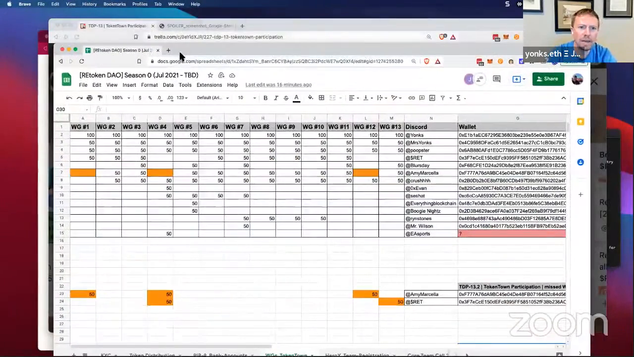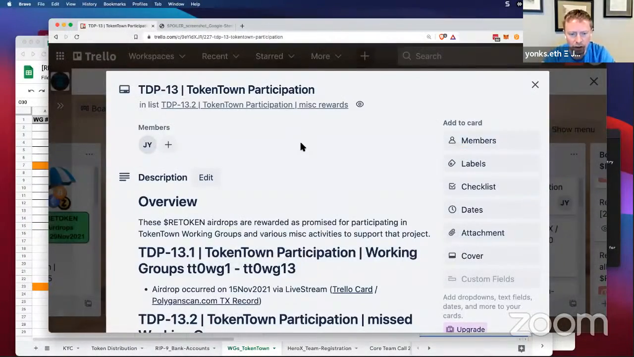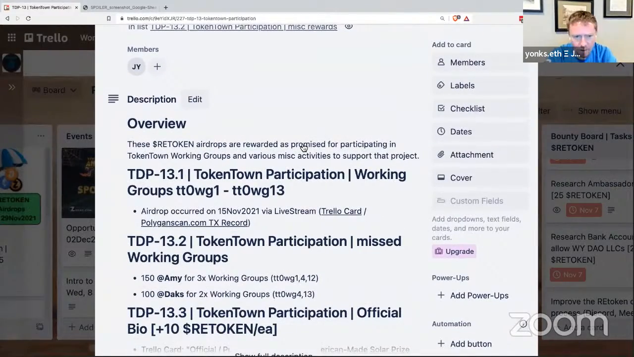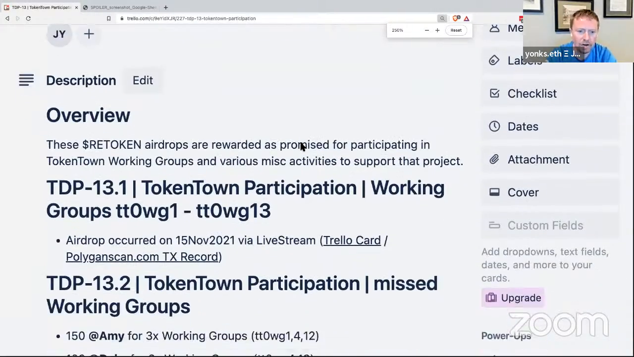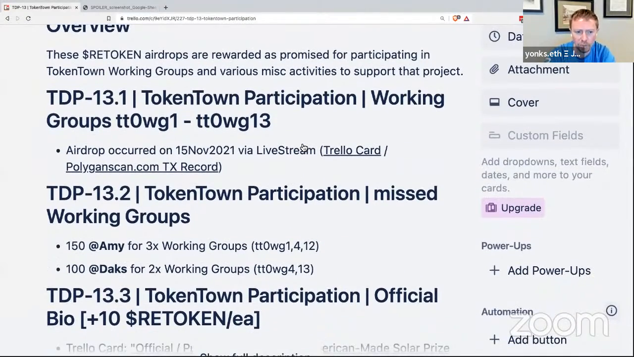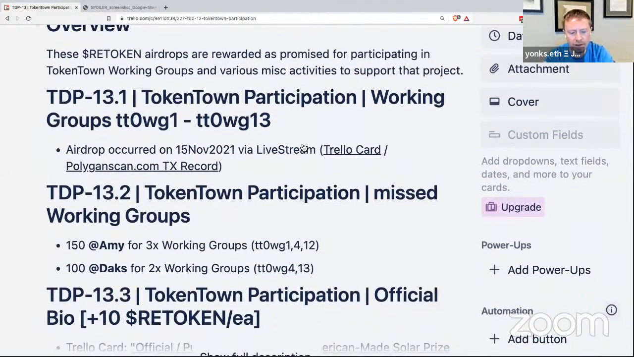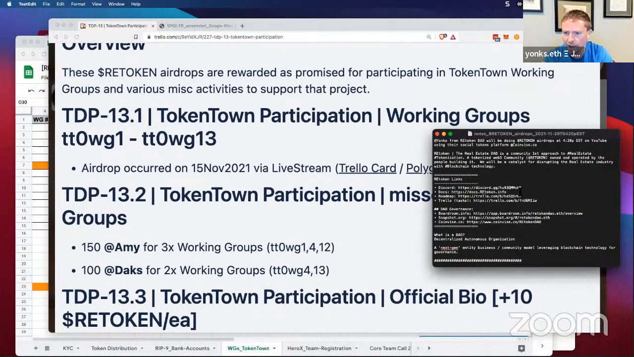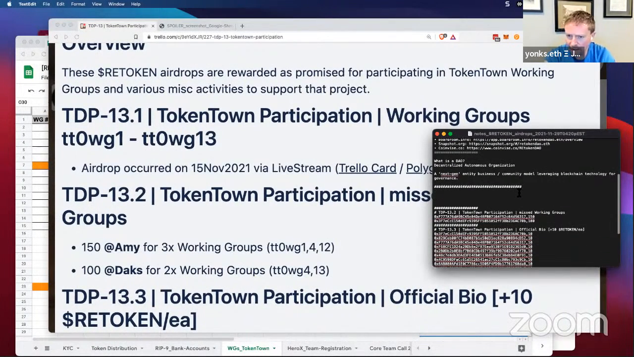So let's keep on going here and get some more REtoken distributed. So that was 13.1. So we're going to go down for 13.2. This was where I missed a couple working groups. So one of the things that I've got ready for doing here is I've got this all broken down so that I can just copy and paste it here in a little notepad file. And I'll be dropping this notepad on this Trello card when all done there.